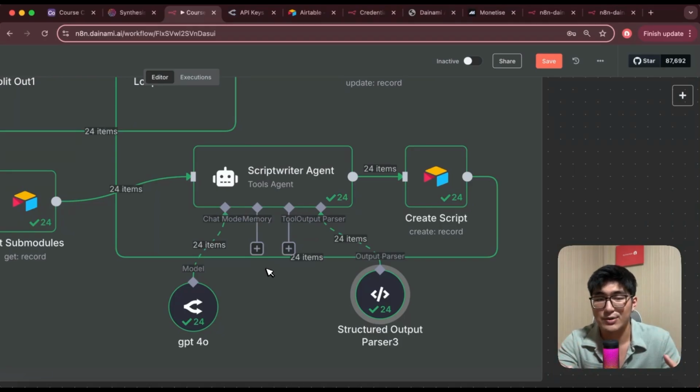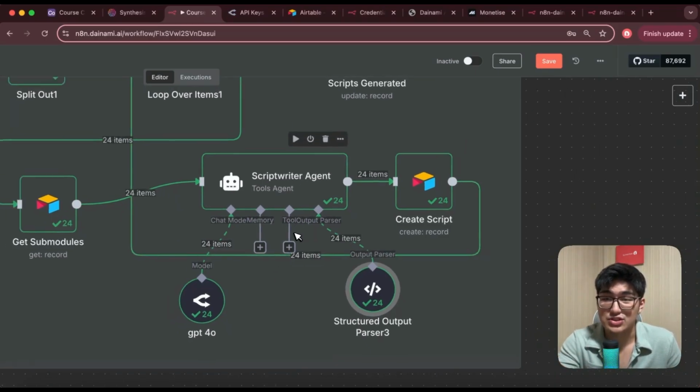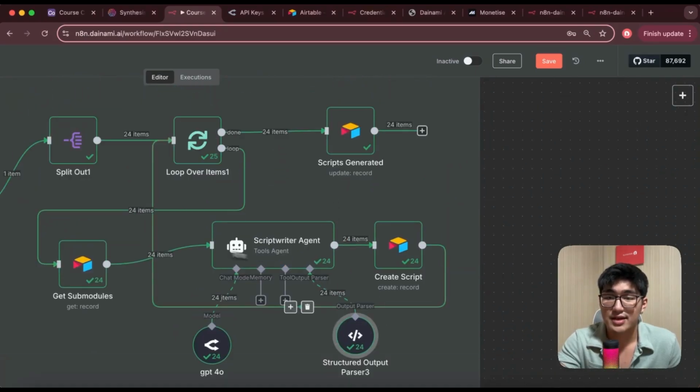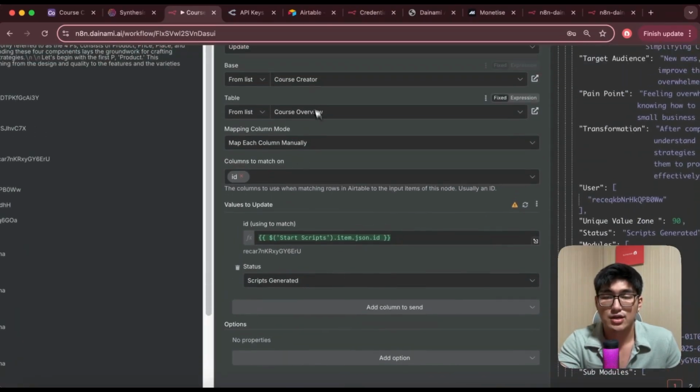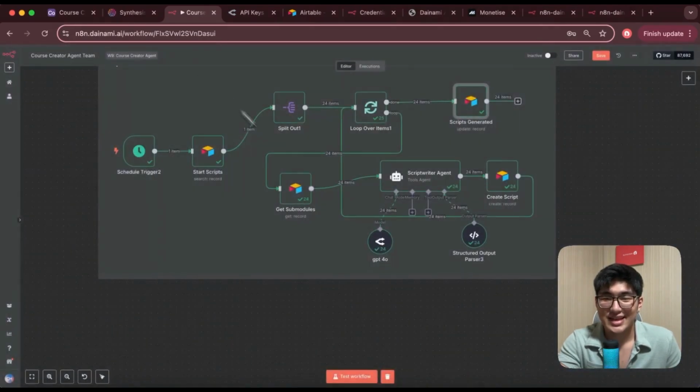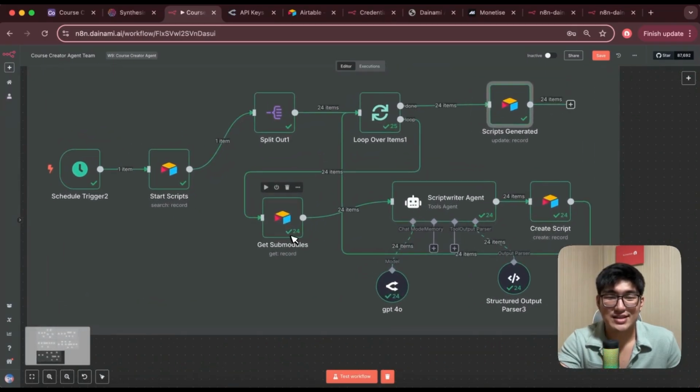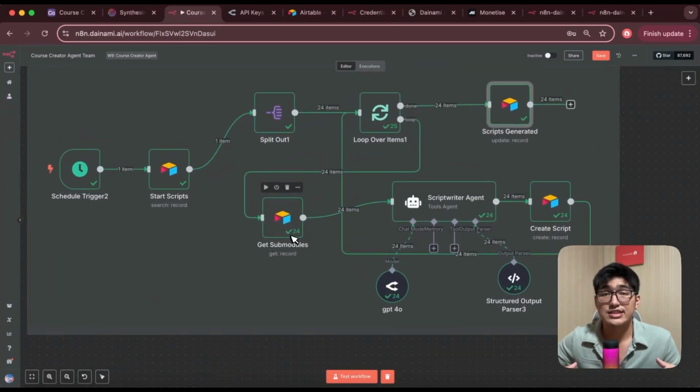So this is really the power of building your own no-code AI agents, and it's really robust, and the sky is really the limit here, okay? Just to showcase the use case of it. And once you look through all 24 of them, we want to update our Airtable once again and make sure to connect the record ID to the course overview and update status to script generated. And there you have it, the final agent concluding our whole system, generating our full course module from top till the end. And this is just the base of what can be done within the past couple of hours.